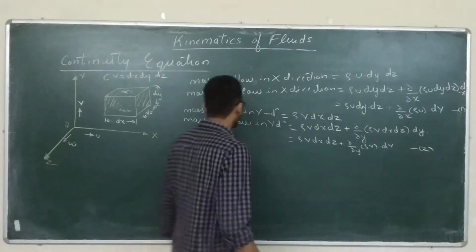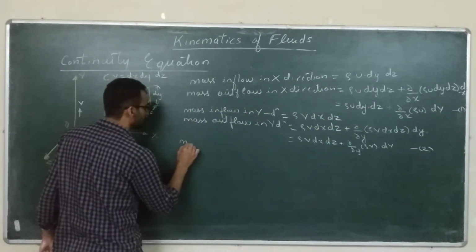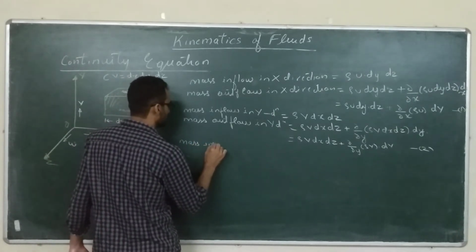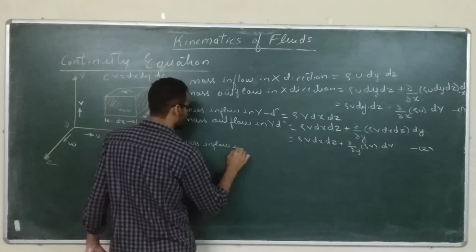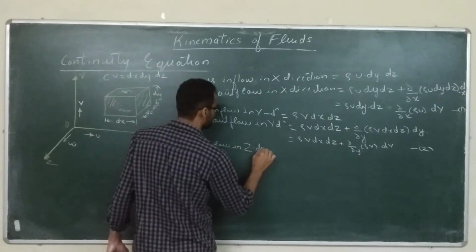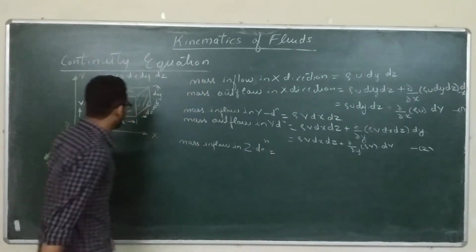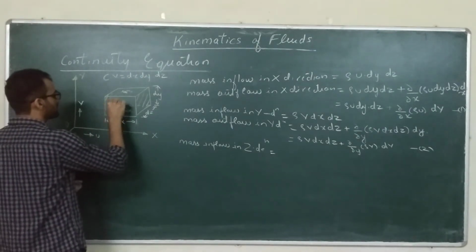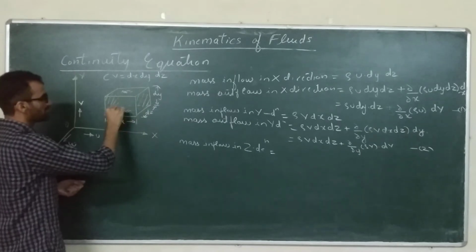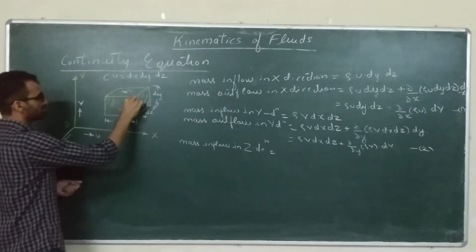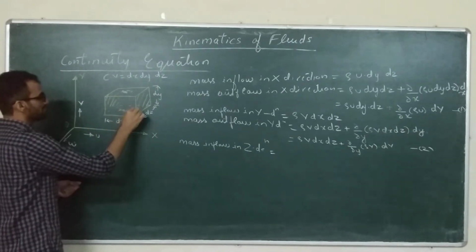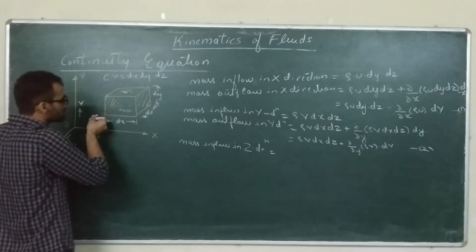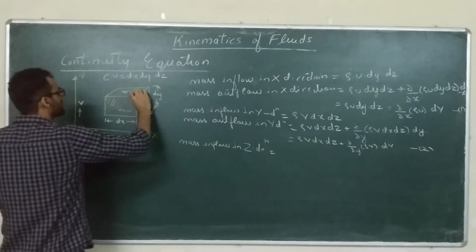Similarly in z direction, now you can easily guess what will be the mass inflow and outflow. In z direction, what is the control surface? See, this is the control surface. Now I will not draw that, otherwise it will be quite cluttered. So this surface is the control surface in the z direction. Flow is passing like this through these control surfaces.